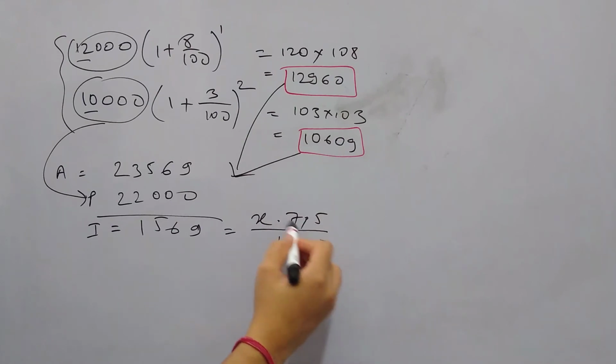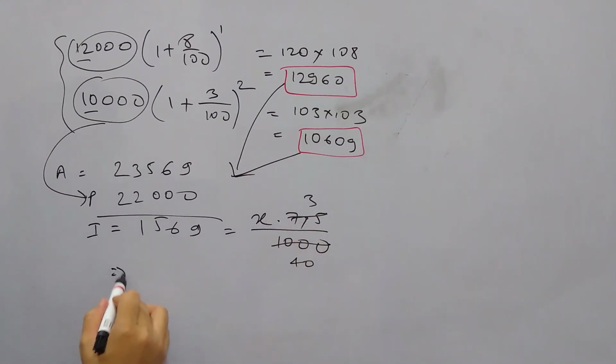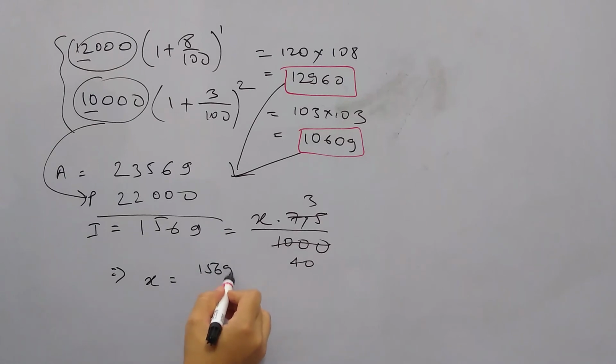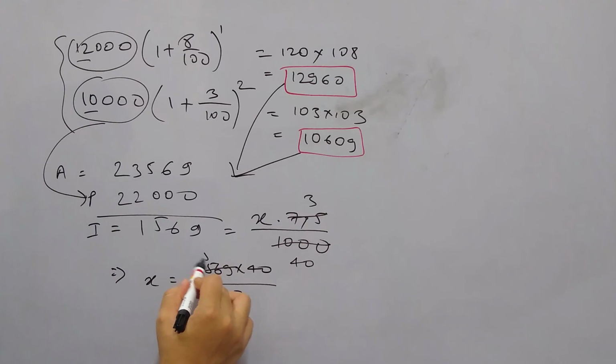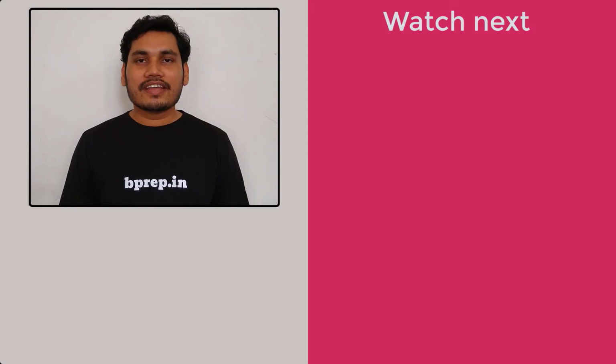If we solve this, we get X equals 1569 into 40 by 3. Again this will be 523 into 40, so 20920 is the answer.